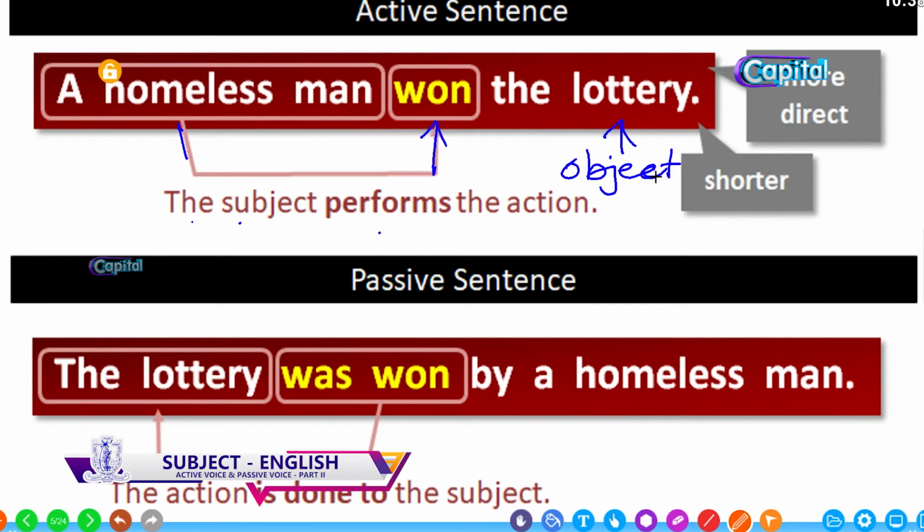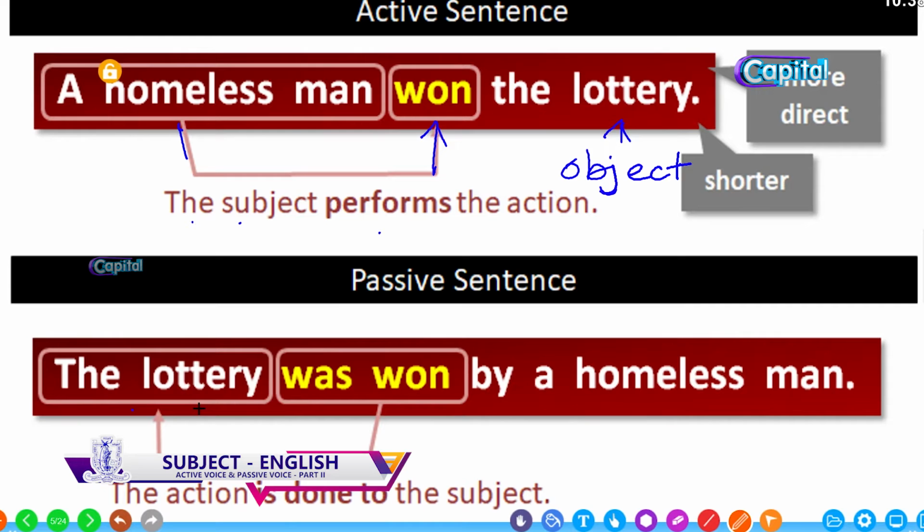When asking the question what or to whom with the verb given, you can get the answer as the object. The active voice is direct, straightforward and shorter. When we use a passive sentence, the object of the active sentence becomes the subject of the passive, and a be verb and a past participle are added.